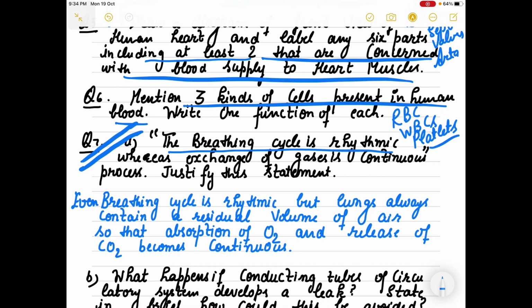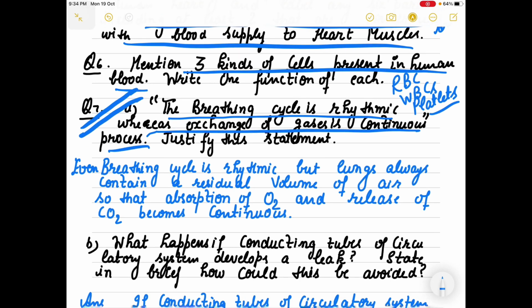The breathing cycle is rhythmic, whereas exchange of gases is a continuous process. See, breathing cycle means inhalation, exhalation. Inhalation, exhalation. That is a rhythmic process, right? First inhale and then exhale. But exchange of gases is continuous. It doesn't take a rest.